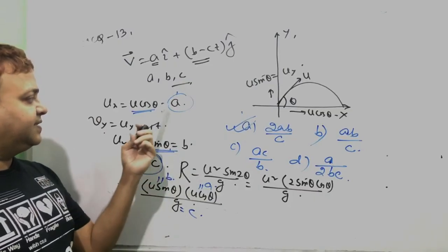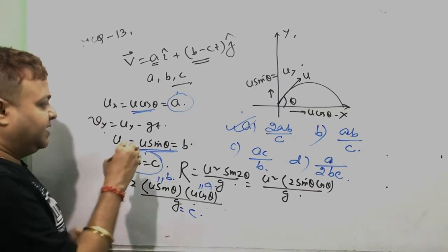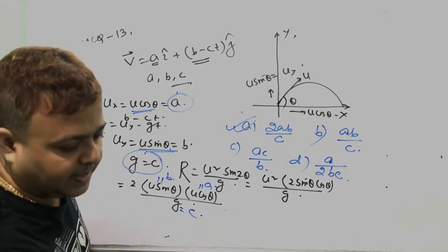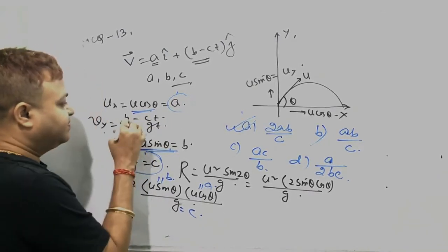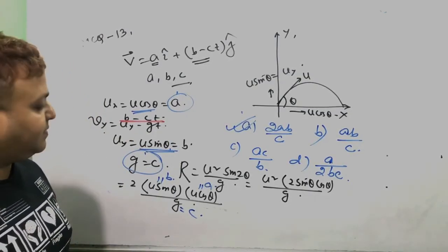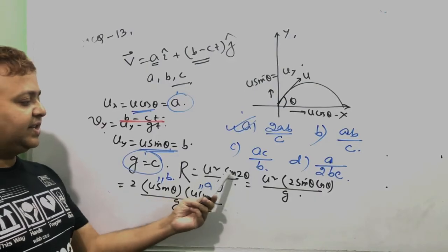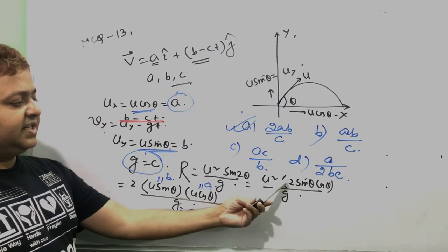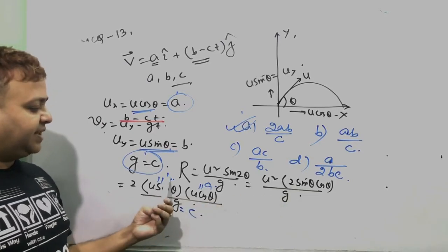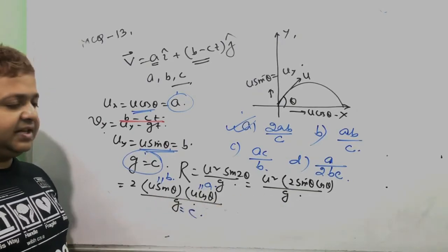Time এখানে দিয়ে দিয়েছে, দেখ b minus ct. Compare কর, দাঁড়িয়ে আসছে। The range equals u square sin of 2 theta. This is 2 sin theta cos theta. u sin theta into u cos theta. u sin theta equal to b. u cos theta equal to a. g equal to c.